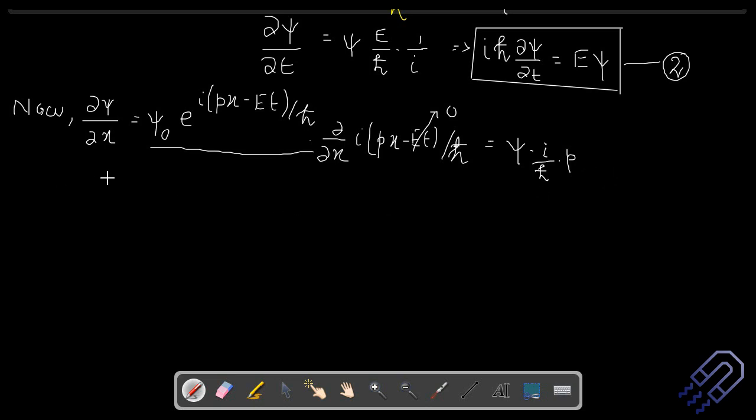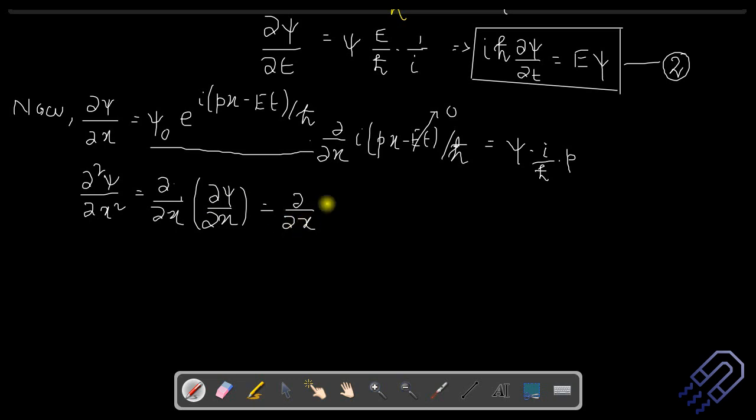In a similar way, we can do the double differentiation. In double differentiation, what does it mean? It means that we are going to differentiate. I can write it down as del x of del psi del x. So del psi del x is this. So we can just write it down as del x of psi i by h cross into p. So we can just write it down.